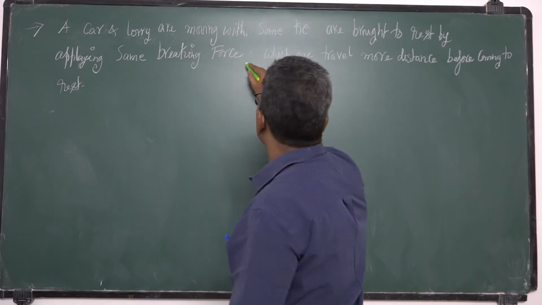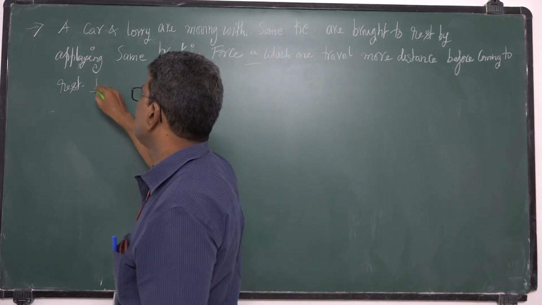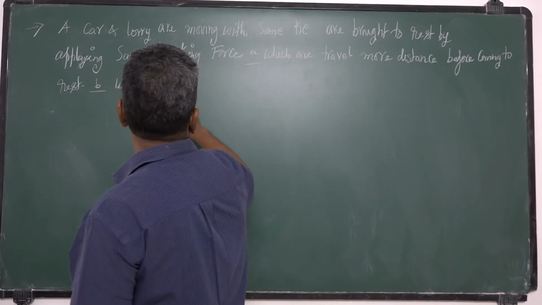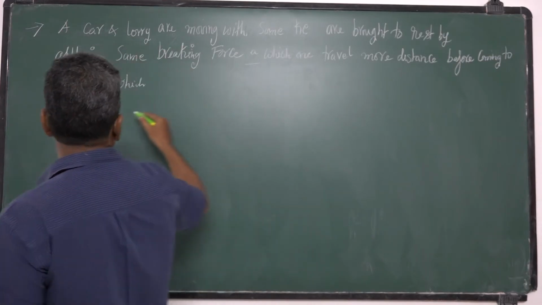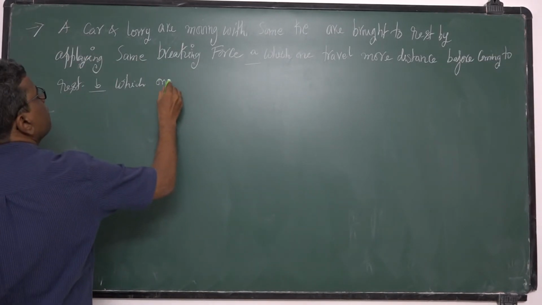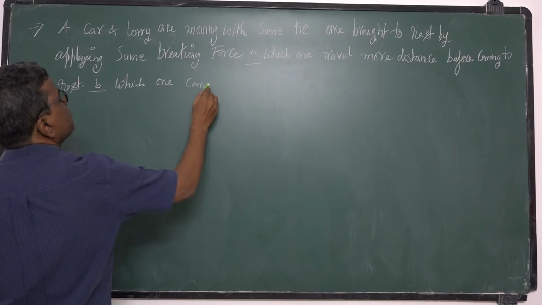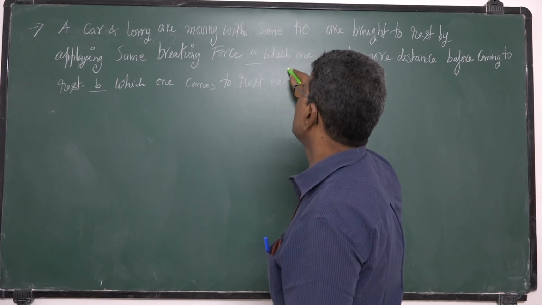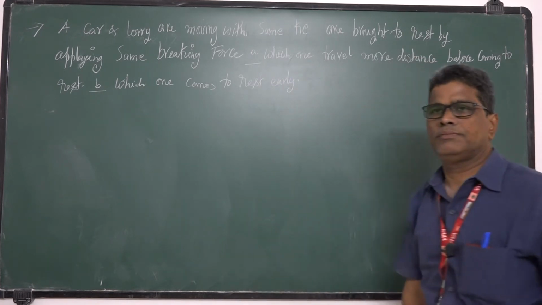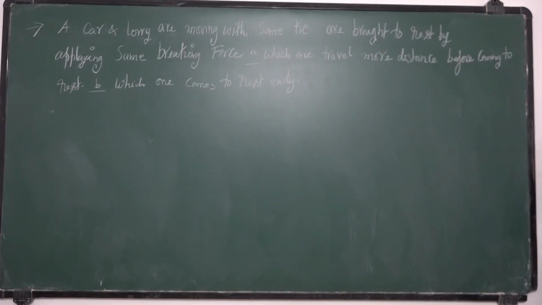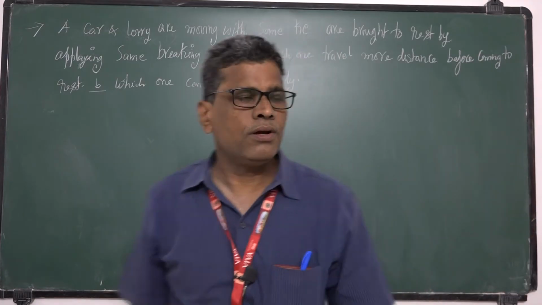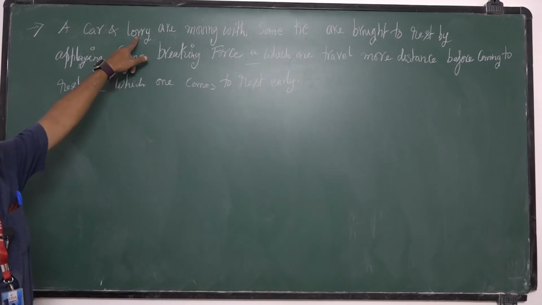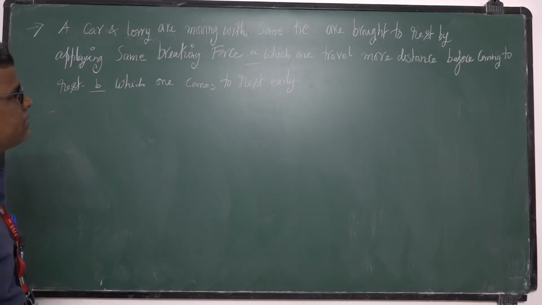This is A. B is which one travels more distance before coming to rest? Which one comes to rest early? This is the problem. Okay. A car and lorry. What does it mean? Car and lorry means car is a lighter one when compared with the lorry. Lorry is a heavy truck. Okay, that is the meaning.